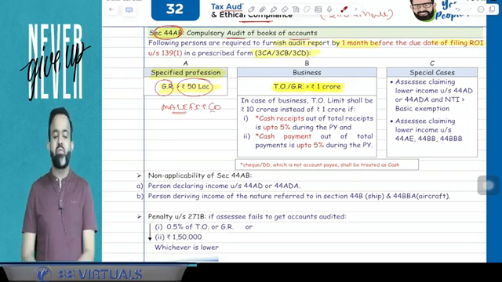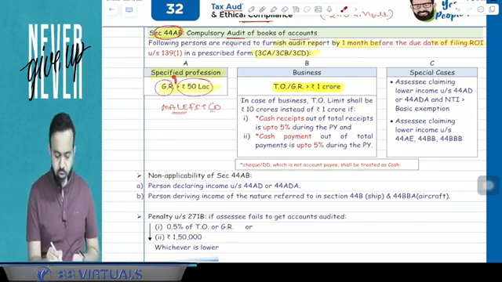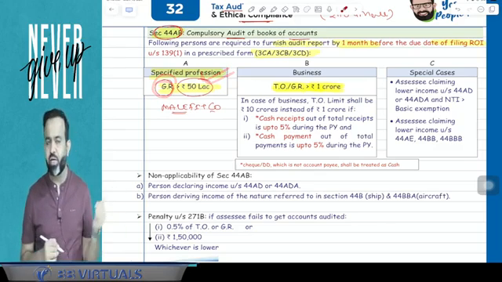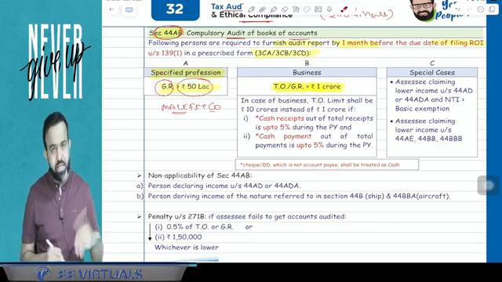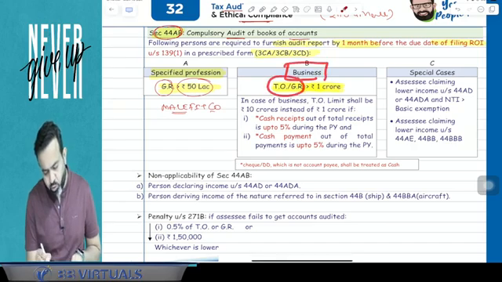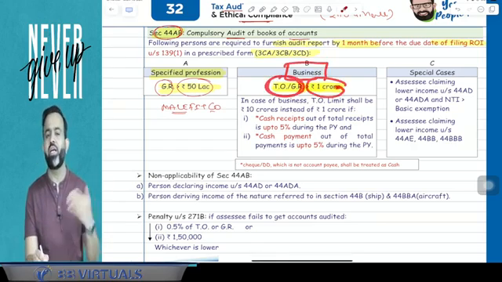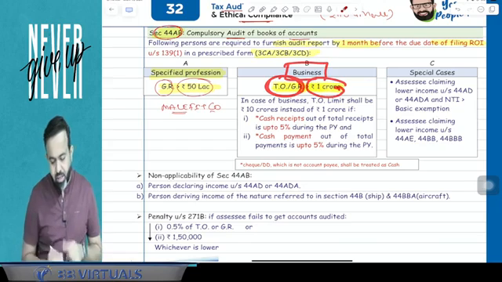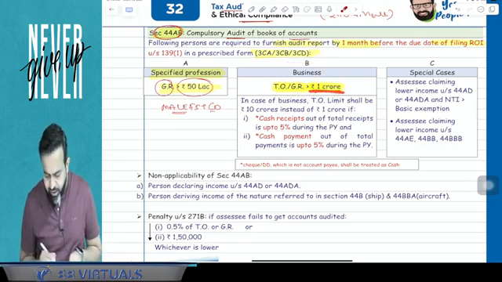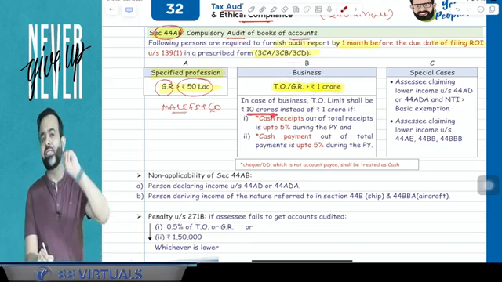So again, try to understand what I am saying, everyone pay attention. First, in case of profession, if your gross receipt is more than 50 lakh rupees, your accounts are required to be audited. Second, in case of business, if your turnover or gross receipt is more than 1 crore, then your accounts are required to be audited. But instead of the 1 crore, that limit will be 10 crore if two conditions are satisfied.